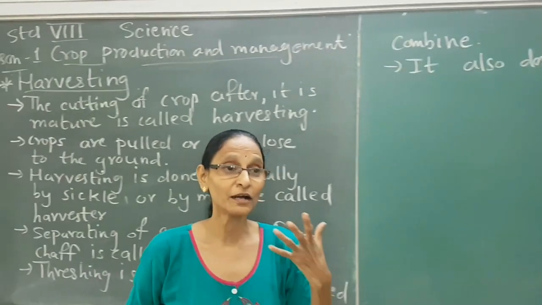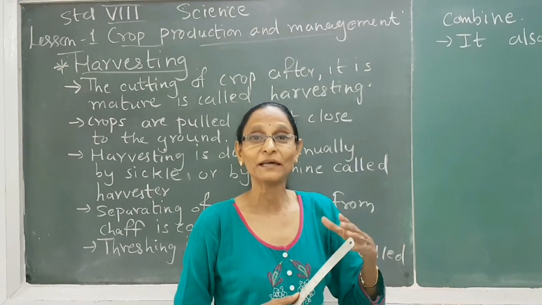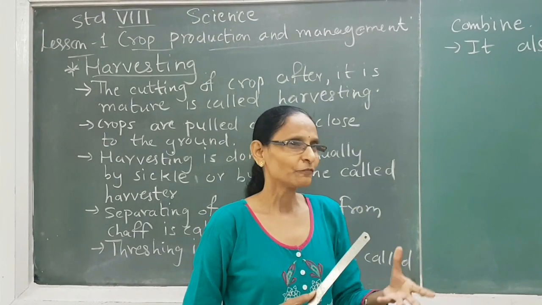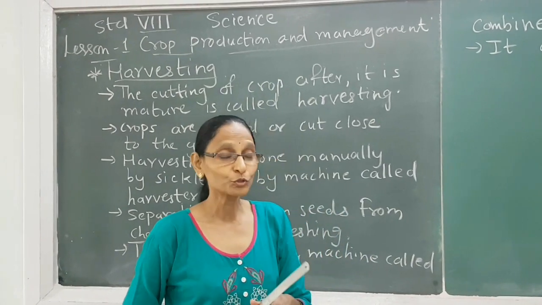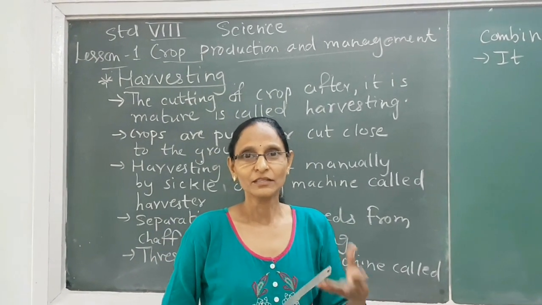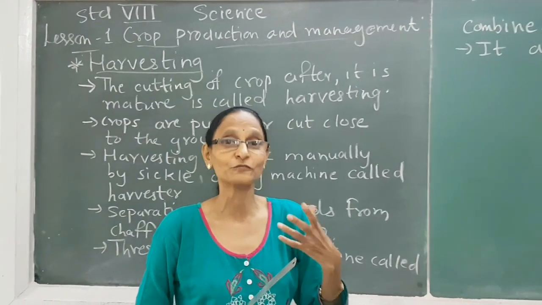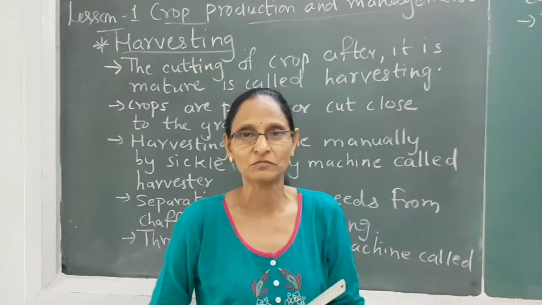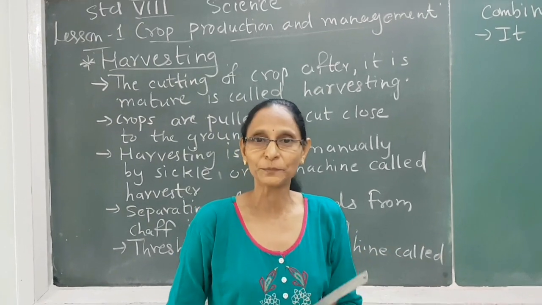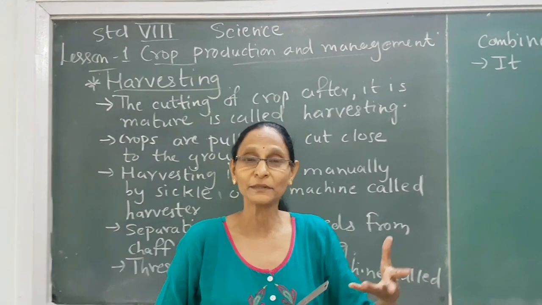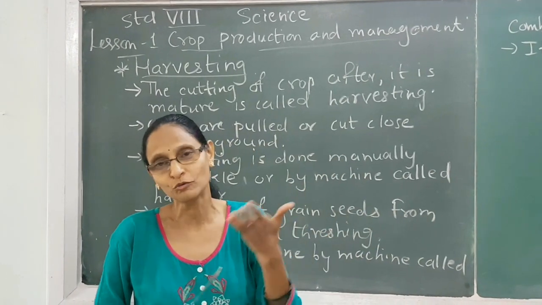Now after hard work of 3 to 4 months, when the crop grows and matures, the farmer's heart is full of joy and happiness. And so to celebrate this happiness, different festivals are there for harvesting. They are known as harvest festivals. All the men and women enjoy their harvesting period by celebrating with these festivals because they have done so much hard work for 3 to 4 months.